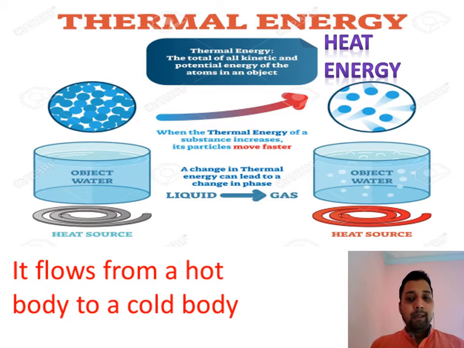We know from the kinetic theory of matter that all the particles inside a matter are in constant random motion, and the energy due to their motion is called kinetic energy. So the total internal kinetic and potential energy of all the atoms inside any object or matter is called thermal energy. Because of thermal energy, the kinetic energy or motion of particles inside a matter gradually increases. Heat always flows from a hot body to a cold body.